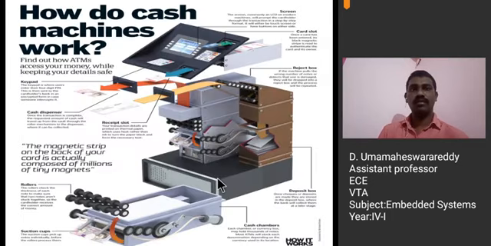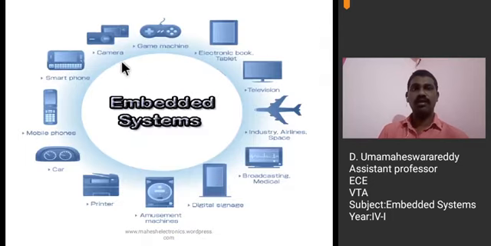Coming to some other examples of embedded systems: a smartphone is also an example of an embedded system. A camera is an example of an embedded system. Electronic tablets, televisions, digital devices, washing machines. These are some of the examples related to embedded systems. A printer is also an example of an embedded system, and these are all used for doing specific tasks.